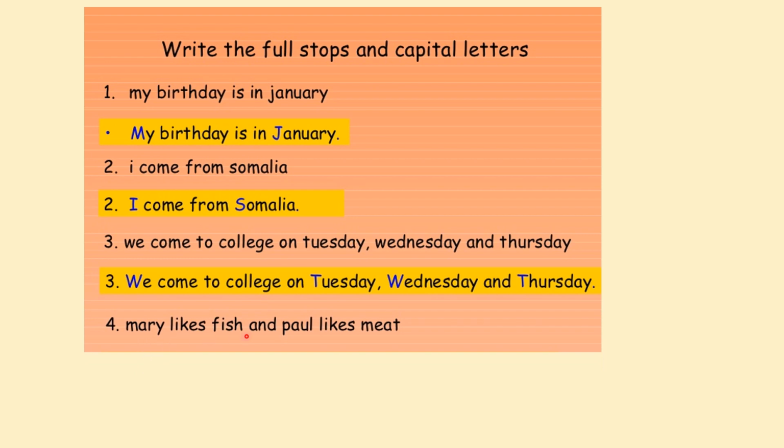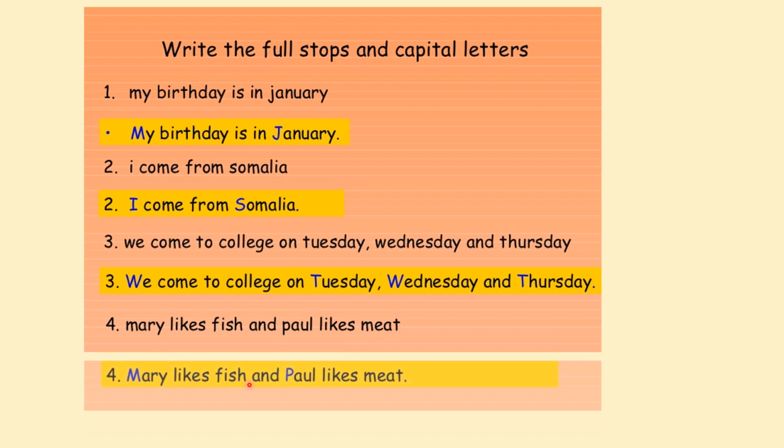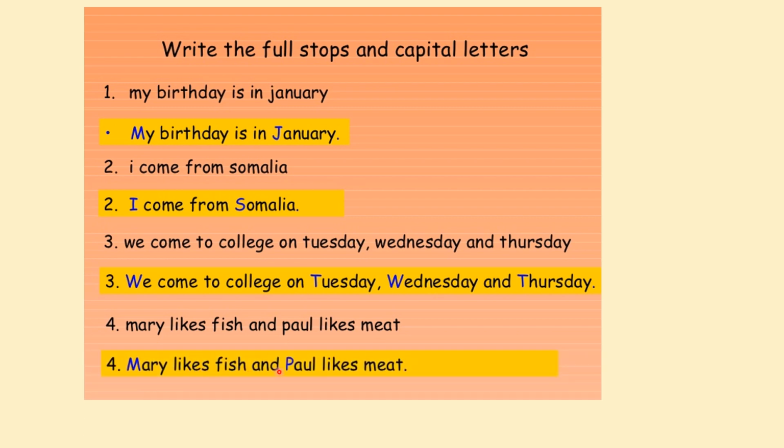Mary likes fish and Paul likes meat. Now in this sentence, children, Mary is the name of a girl and it is also the very first word in the sentence. So you use a capital letter for Mary. And Paul is the name of a person, so you put a capital P. What is the last thing you must do? End with a full stop. Mary likes fish and Paul likes meat. The sentence ends with a full stop. If you've noticed, everywhere the sentence ends with a full stop.